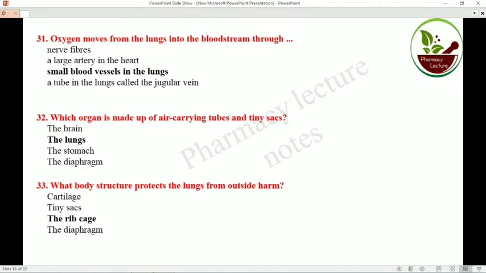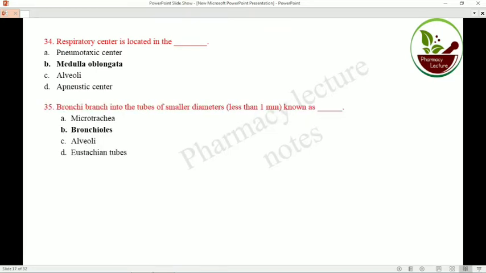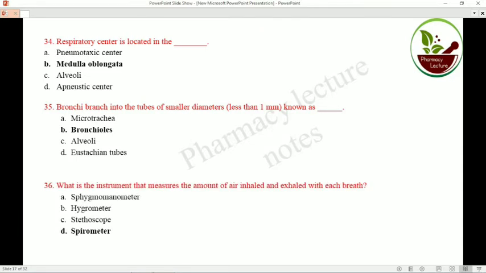What body structure protects the lungs from outside harm? The rib cage. The rib cage protects the internal organs of the body. The respiratory center is located in the medulla oblongata. Bronchi branch into tubes of smaller diameter known as bronchioles. That means bronchi are divided into smaller tubules called bronchioles.